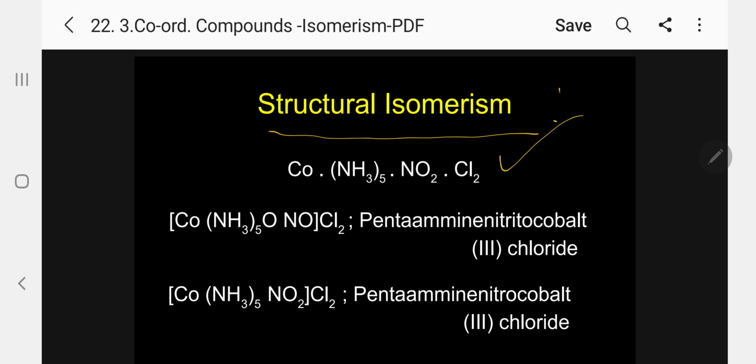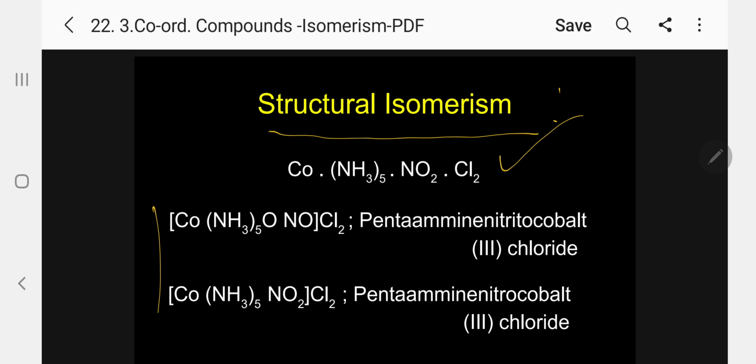For example, the general formula Co(NH3)5NO2Cl2. I have written two different structural formulas for the same molecular formula. The first is [Co(NH3)5ONO]Cl2, named pentaamminenitritocobalt(III) chloride.